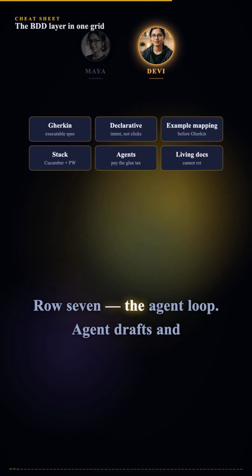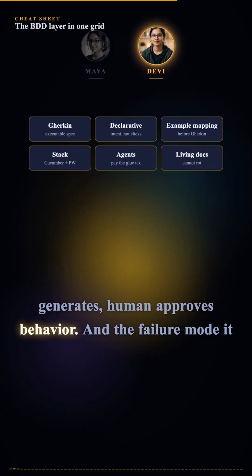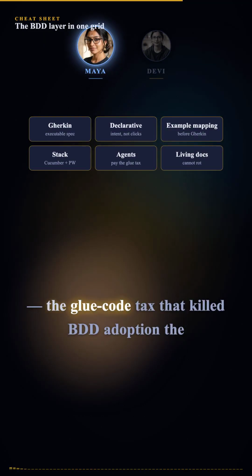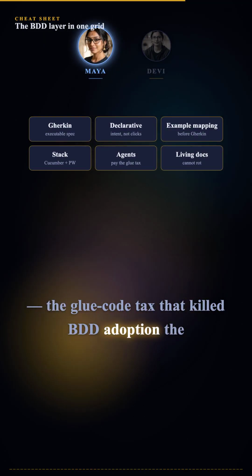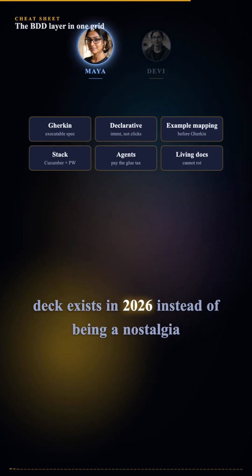Row 7. The agent loop. Agent drafts and generates, human approves behavior. And the failure mode it prevents is historical. The glue code tax that killed BDD adoption the first time around. That row is the reason this deck exists in 2026 instead of being a nostalgia piece.